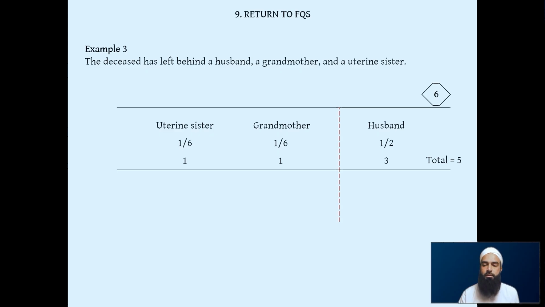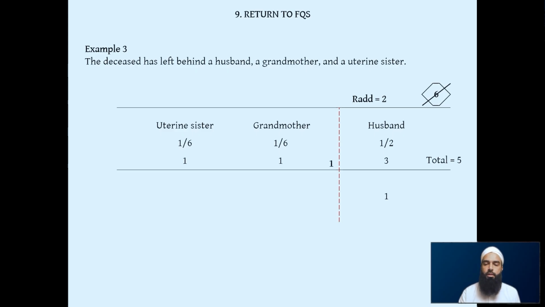Then we make the scenario from the husband's divisor. So the husband's divisor is 2. So we cross out the 6, make it rad of 2. Husband gets half of that 2, which is 1. Then we have 1 left over, so we write that 1 at the cross section.